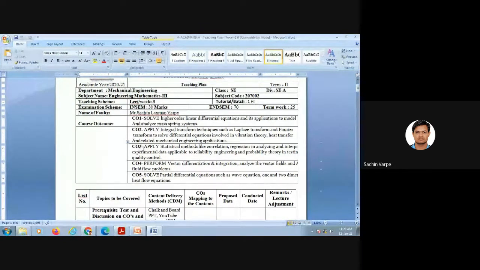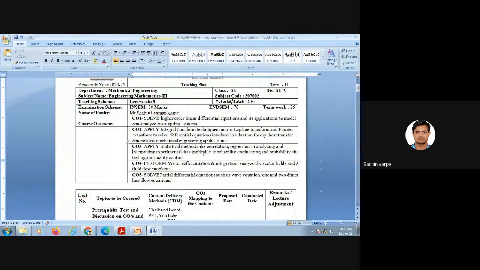Okay. The third important course outcome is that students will be able to apply statistical methods. This is very important from the business point of view. They apply statistical methods like correlation in analyzing and interpreting experimental data.